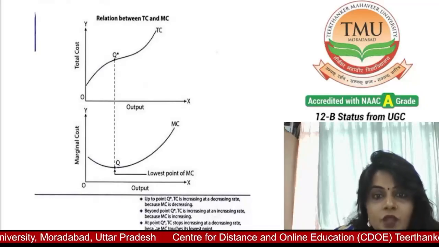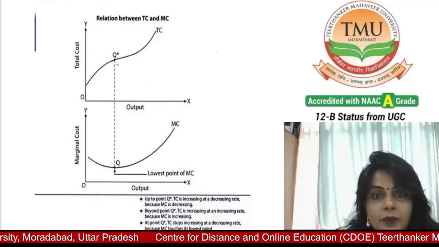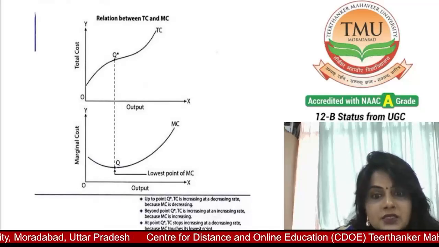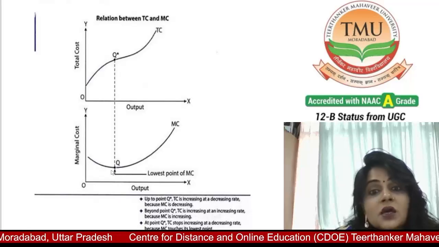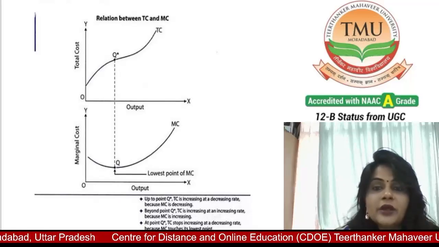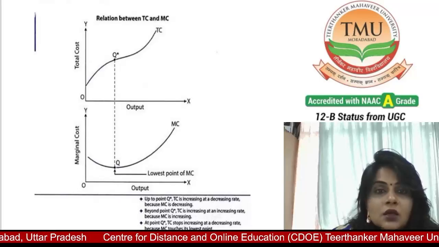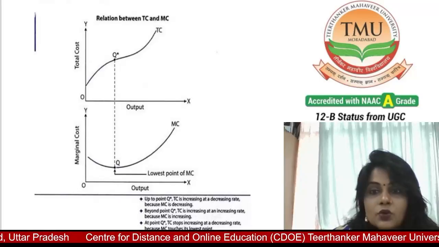And at point Q, TC stops increasing at a decreasing rate because MC touches its lowest point. When MC touches its lowest point, the decrease in TC's rate of increase stops.